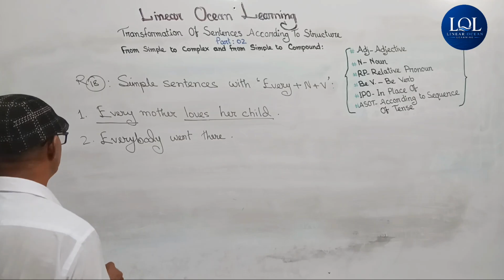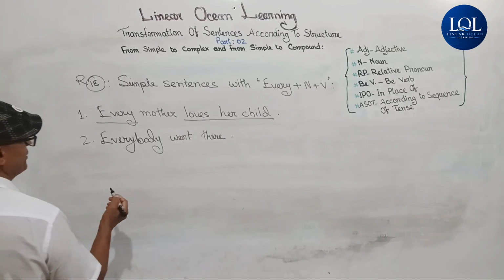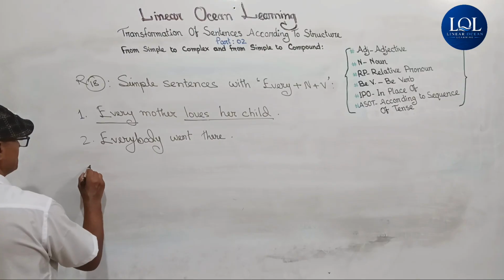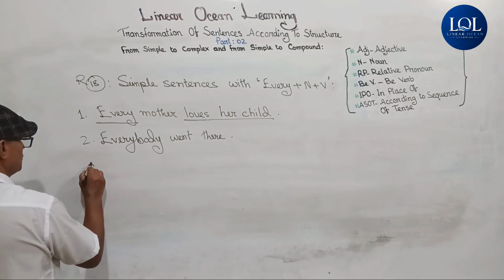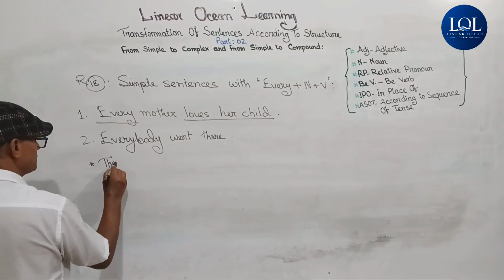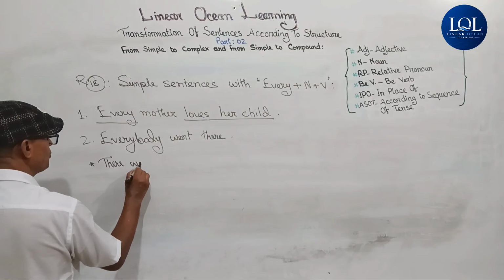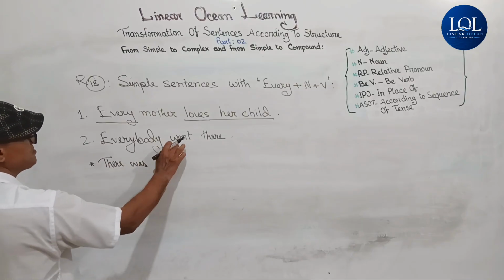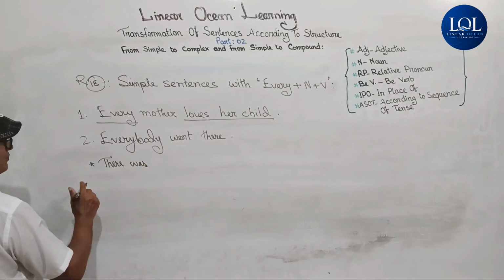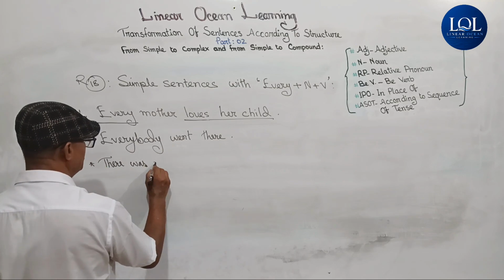Then the two options that will represent complex sentence will be: one, there was nobody but, because it is in past indefinite tense, the verb is in past indefinite tense.